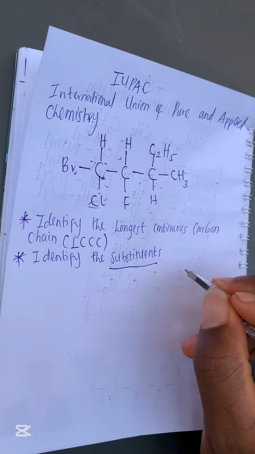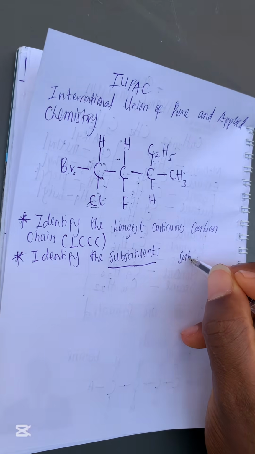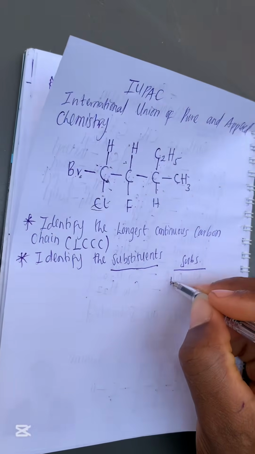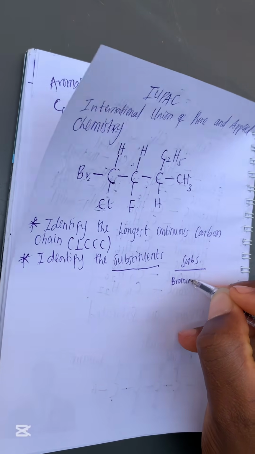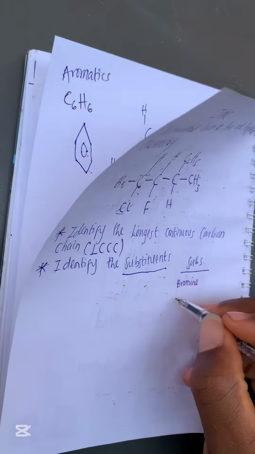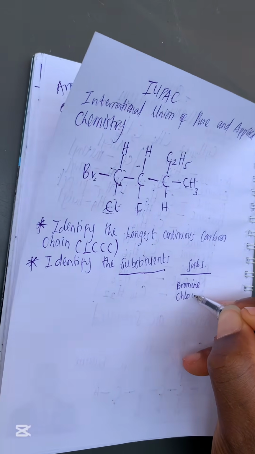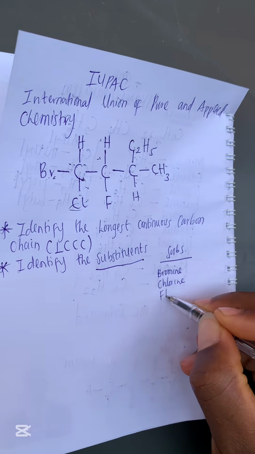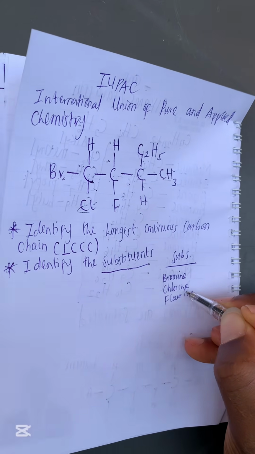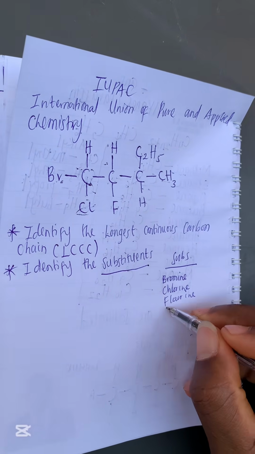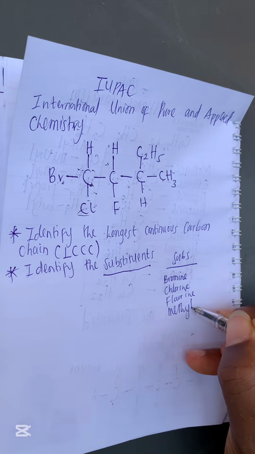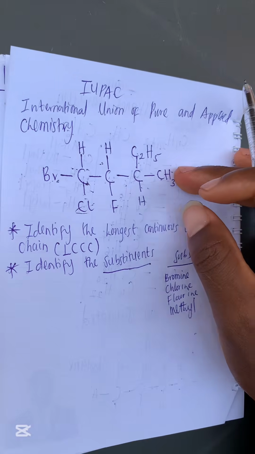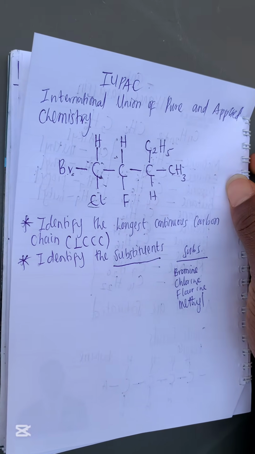So let us try to write the substituents out. So we have bromine. After bromine, we have chlorine. After chlorine, we also have fluorine. After fluorine, we also have methyl. You can see, I told you about the alkyl group before. You see, CH3, this is the methyl group. You see that it is acting as a substituent. That was what I was trying to explain before.